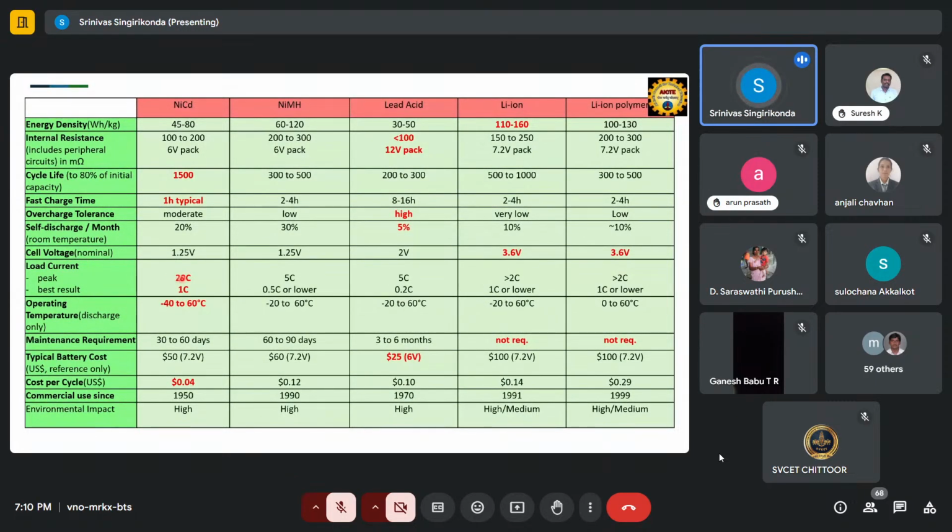So that much of capability having this battery, we can discharge it. Whereas nickel metal hydride batteries or the lead acid battery can provide you the load current at best at 2.2 C or 1 C. Okay, the operating temperature. So as I told you, inside the vehicle, when you are keeping the battery,